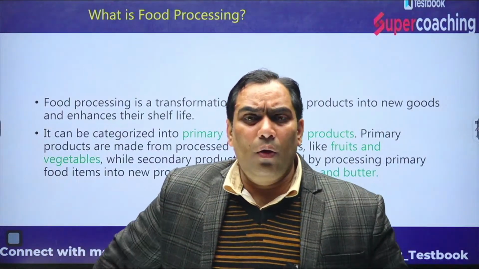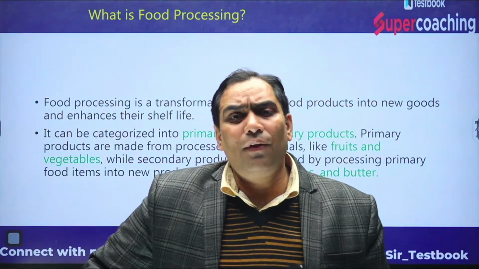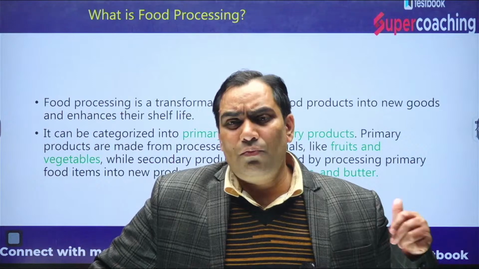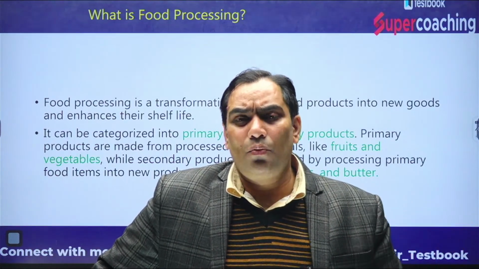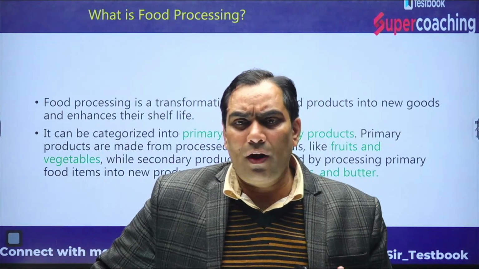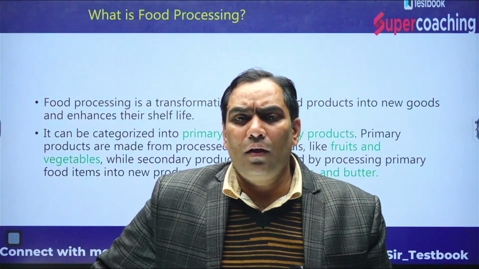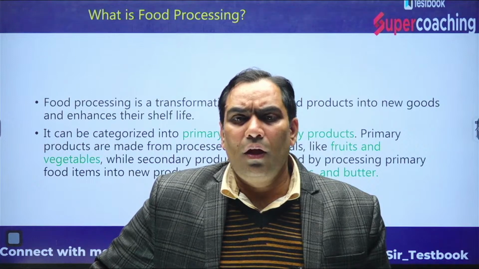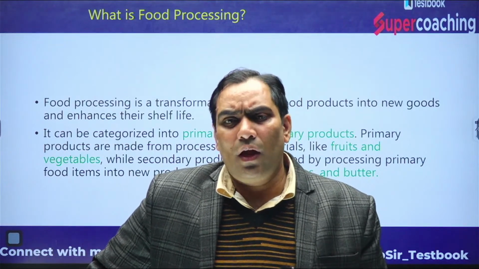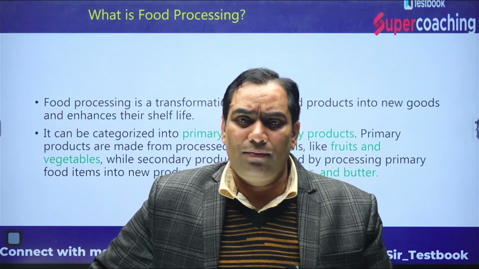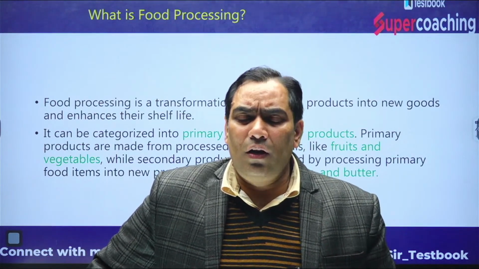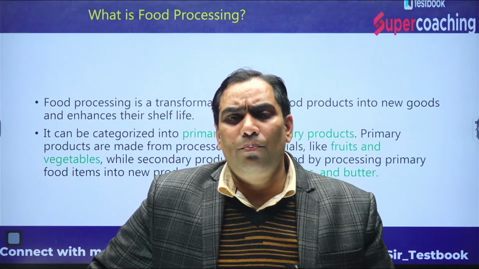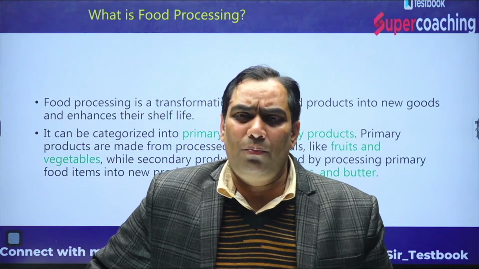Till now we only defined food processing. Let me remind it once again. What is food processing? Food processing refers to transforming food items into new goods and enhancing their shelf life. And how do we do it? We do it through primary processing and secondary processing.